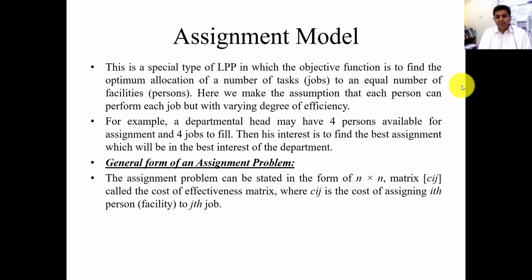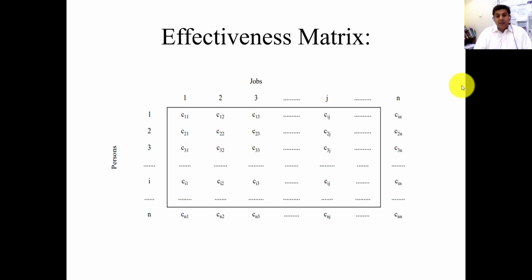General formulation of the assignment model. The assignment problem can be stated in the form of an n cross n matrix. We will construct an n cross n matrix with i rows and j columns. This matrix is called the effectiveness matrix, where Cij is the cost of assigning the ith person to the jth job. For example, while making the rota, when you assign a specific person to a specific job, you need to mention the cost in this matrix. So this is the effectiveness matrix.